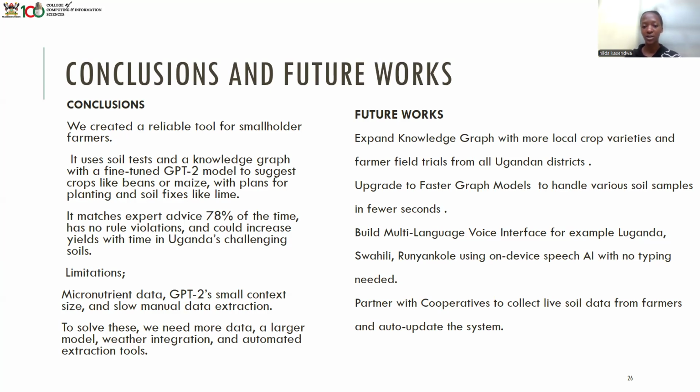Then for future work, we could expand the knowledge graph with more local varieties and farmer field trials from all Ugandan districts. We could upgrade to faster graph models to handle various soil samples in fewer seconds. We could build a multi-language voice interface, for example, Luganda, Swahili, Nyankole, using on-device speech with no typing, since most of our smallholder farmers are local farmers in villages, and these people may not be able to type or read a lot of data.